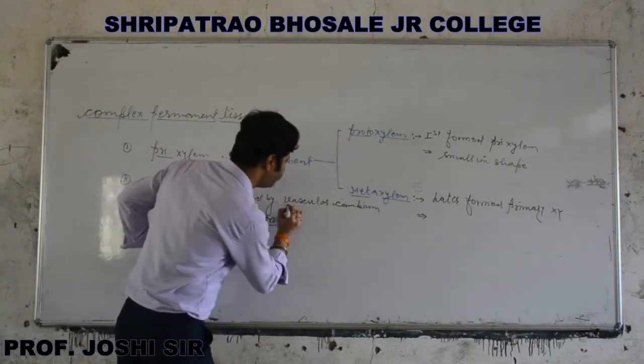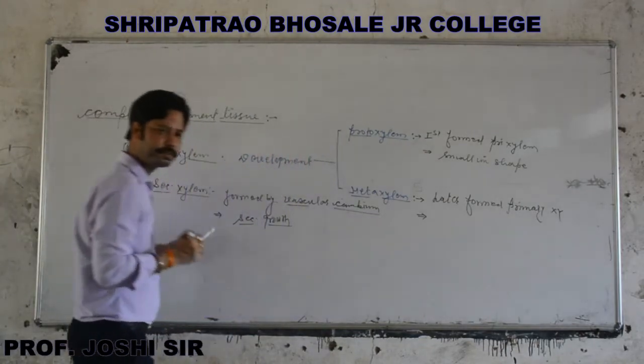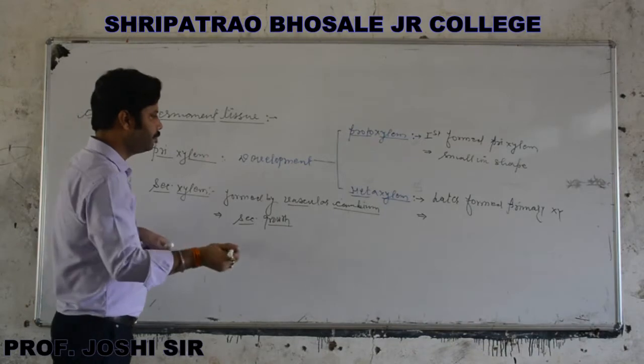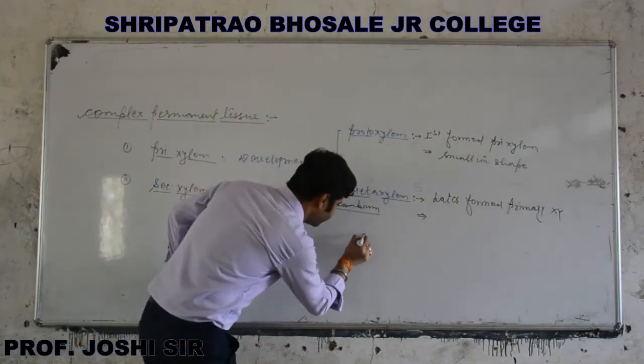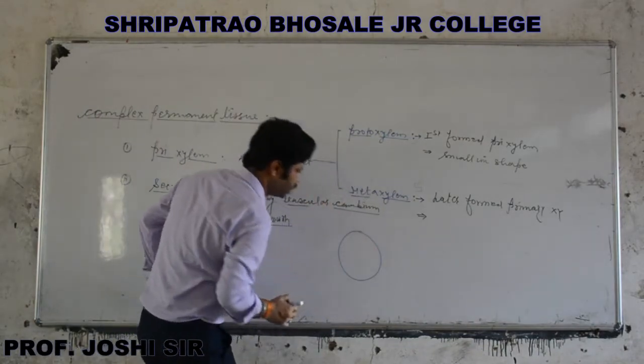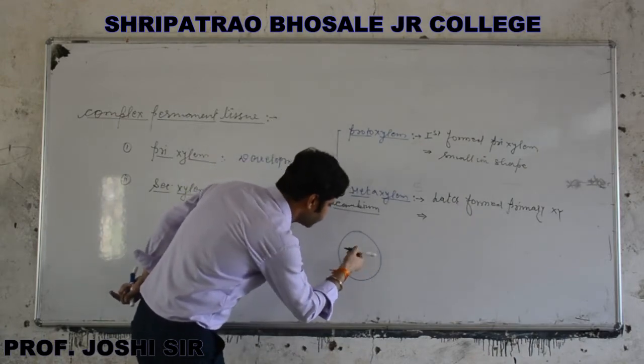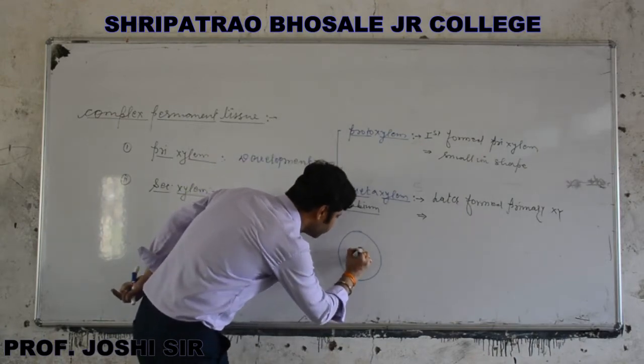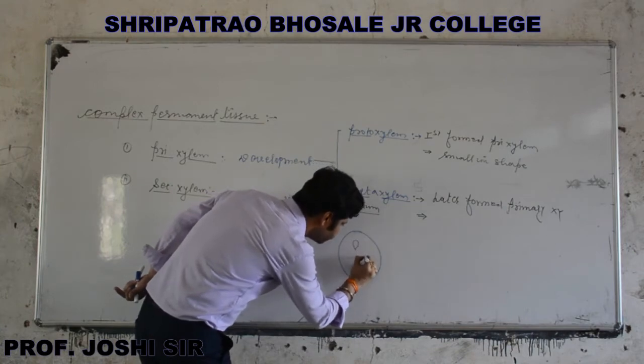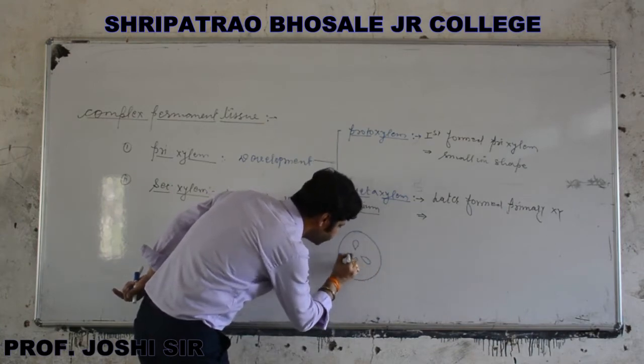Now, what is vascular cambium? Vascular cambium, in the sense, look here. It is the TS of a root of any dicot plant. These are vascular bundles.